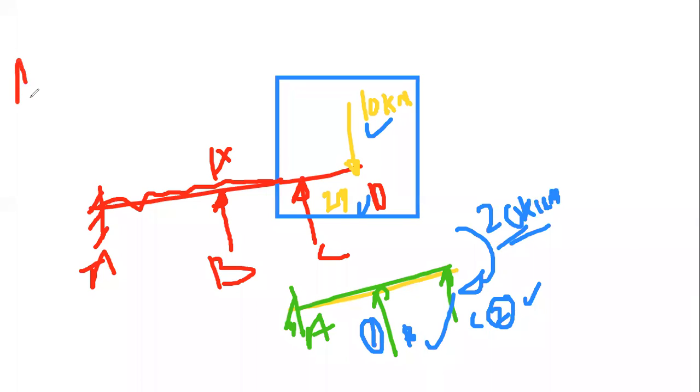So in the AD matrix, at node 1 is any force or moment acting? No, that's why 0. At node 2, is any force or moment acting? Yes, a moment is acting, and that moment is clockwise. That's why minus 20.